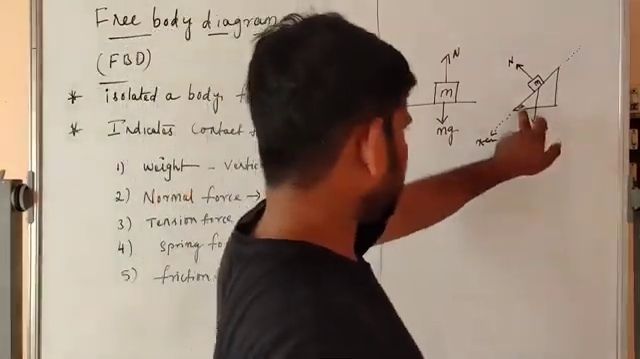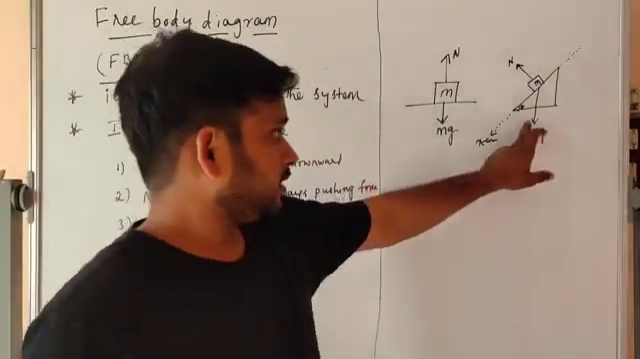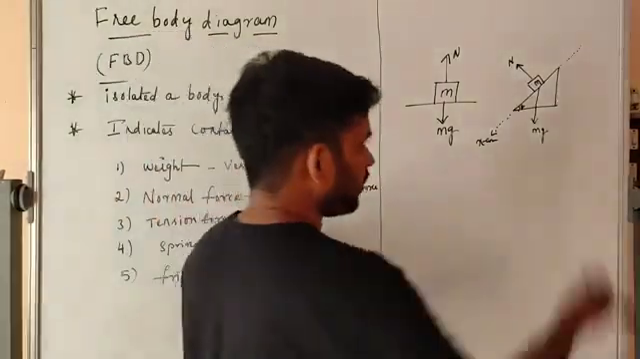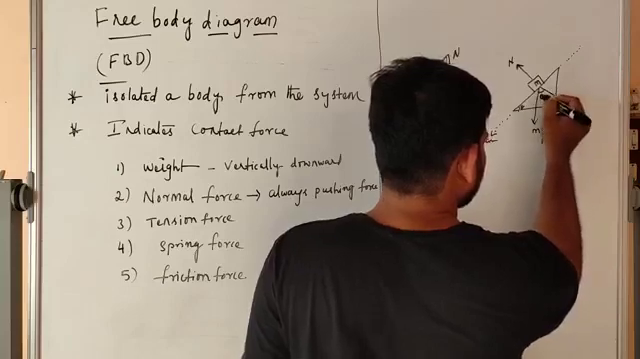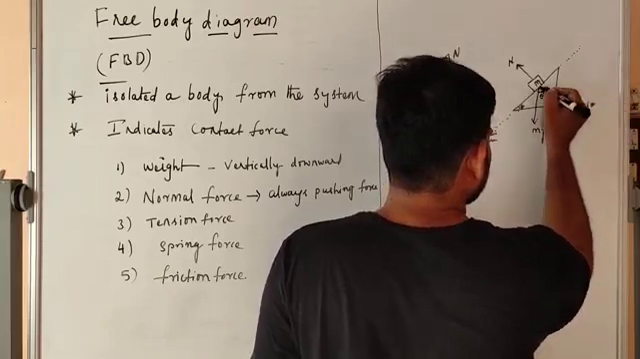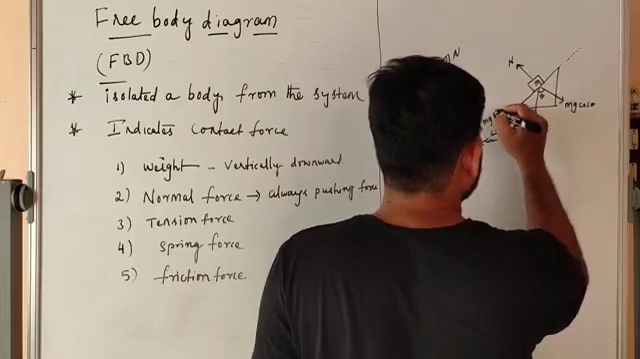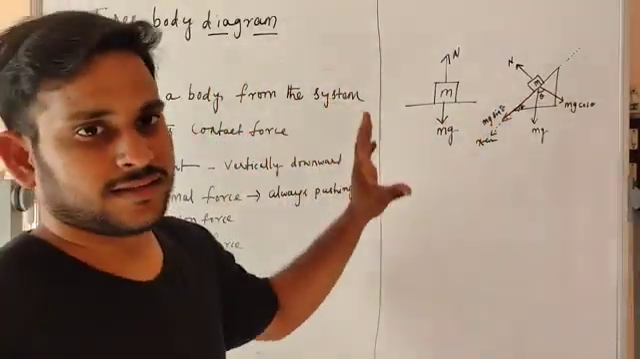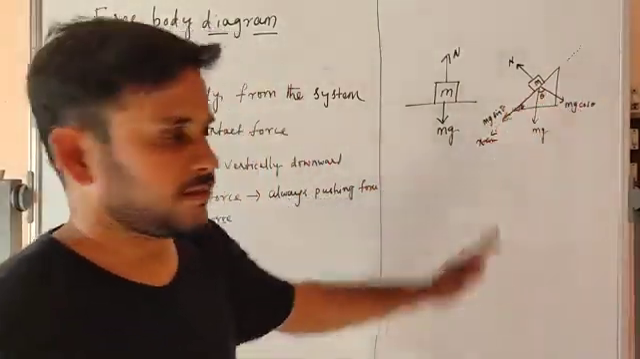Then, here there is mg, we have to resolve that into components. So now we can resolve like this. This is also theta. So mg cos theta, and this is mg sin theta. Like this we have to draw if the body is on an inclined plane.